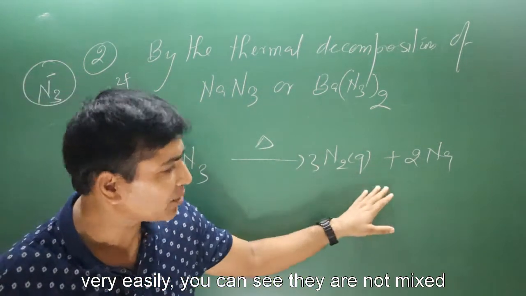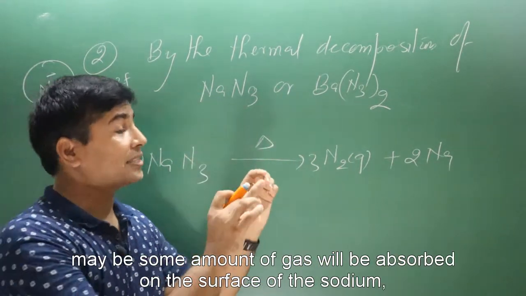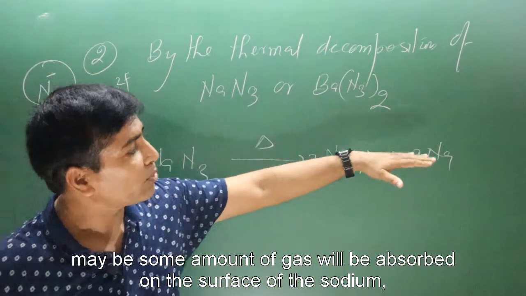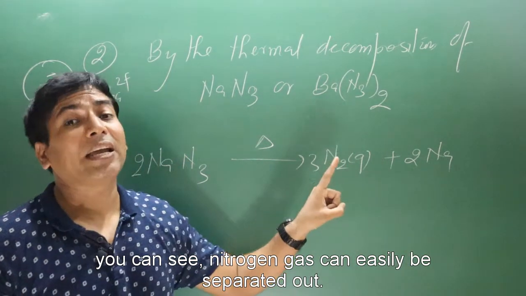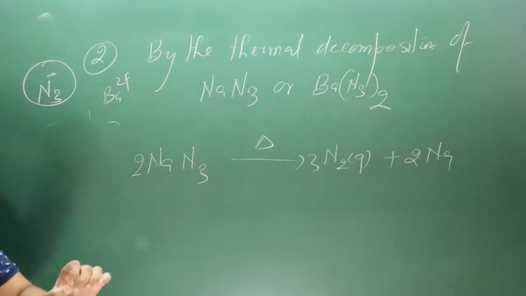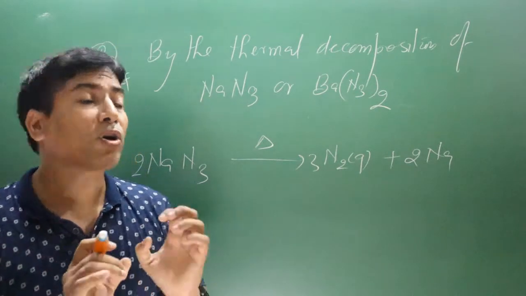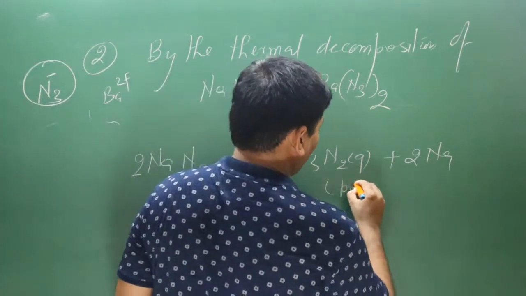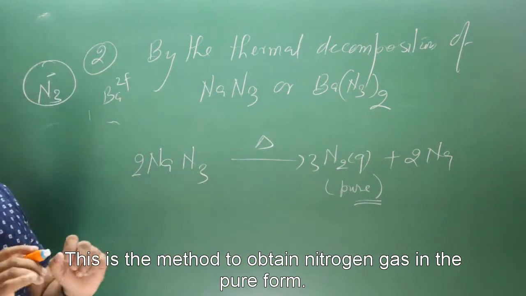So you can see they are not mixed. Solid will be separate and gas will be separate. Maybe some amount of gas will be absorbed on the surface of the sodium, but you can see nitrogen gas can be easily separated from this reaction. That's why the nitrogen gas we get in this reaction is in the pure form. This is the method to obtain nitrogen gas in the pure form.